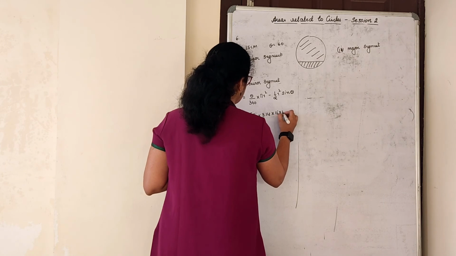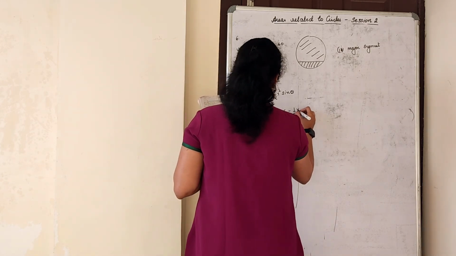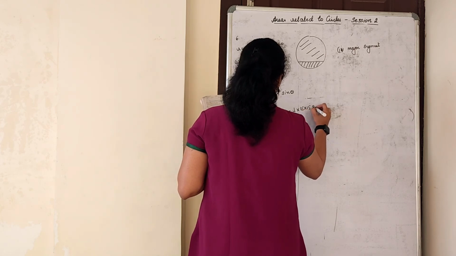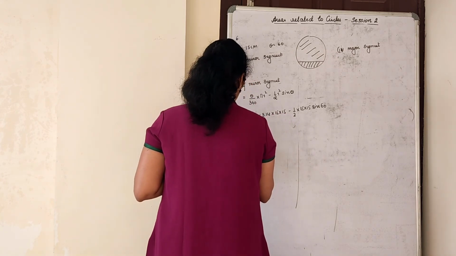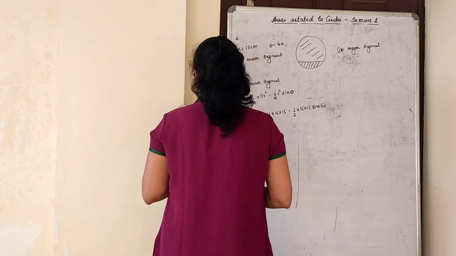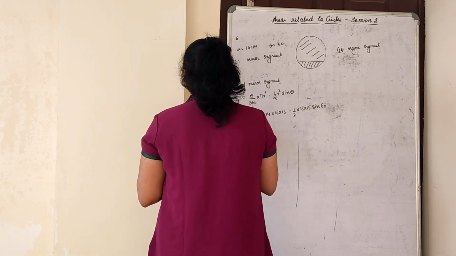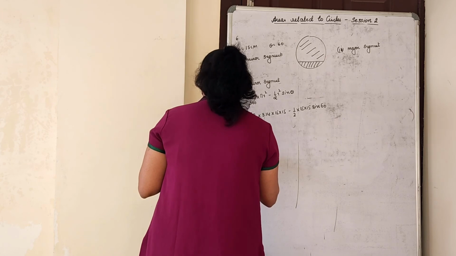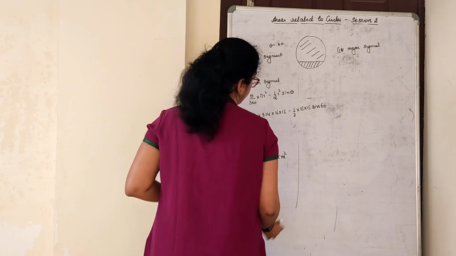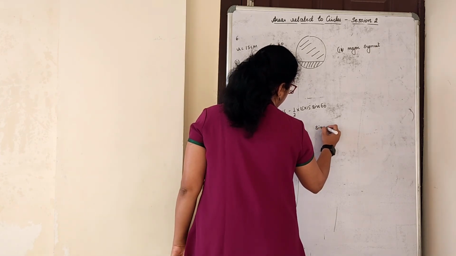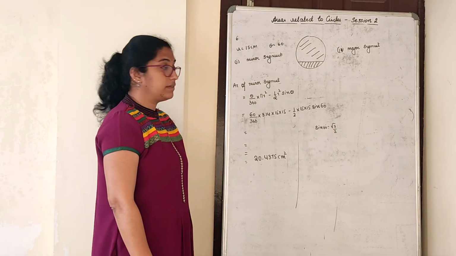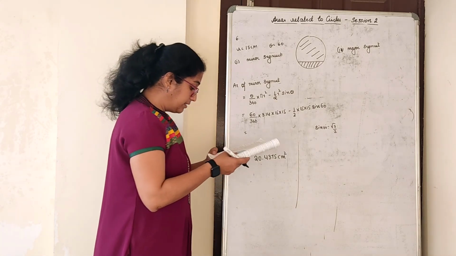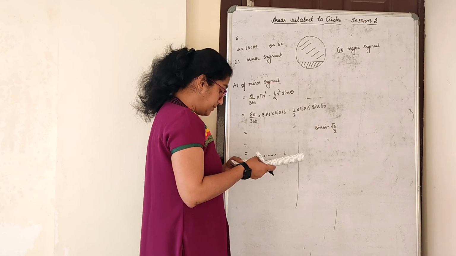So pi is 3.14 into 15 square, minus 1 by 2 into 15 square sin 60. Sin 60 is root 3 by 2. For the calculation, you can use the root 3 value as 1.73. They have given it directly. The answer for this would be 20.4375 centimeter square. You have to substitute the root 3 value as 1.73, and you will get 20.4375 centimeter square.